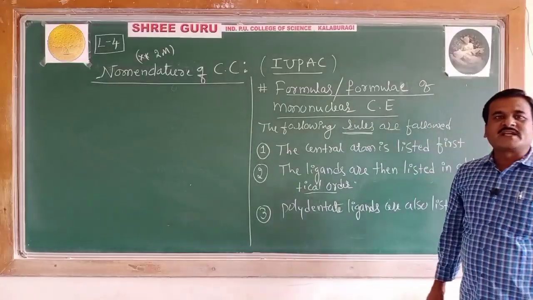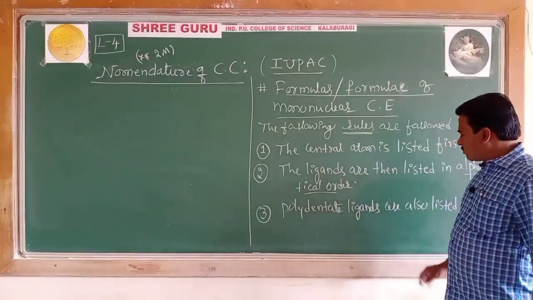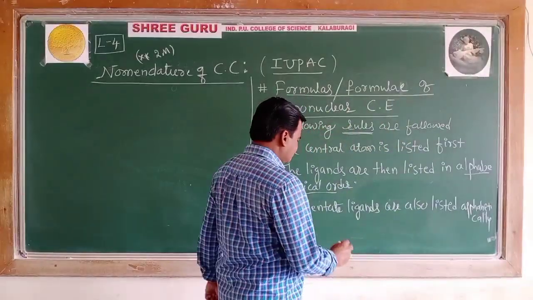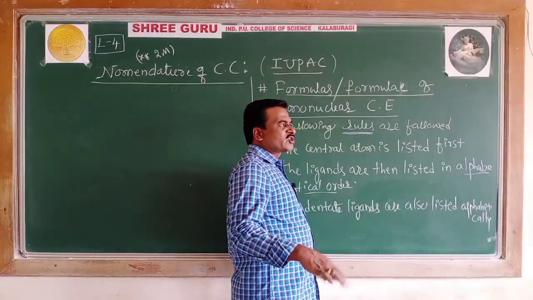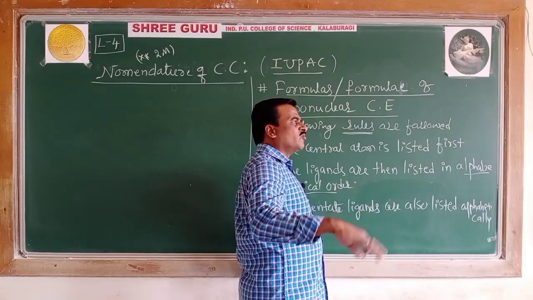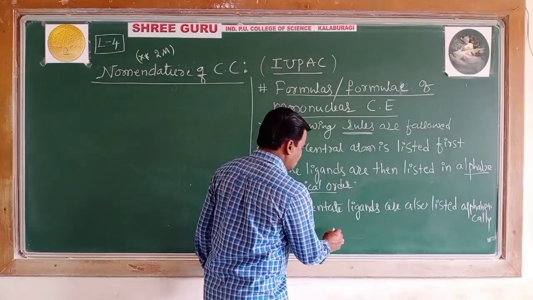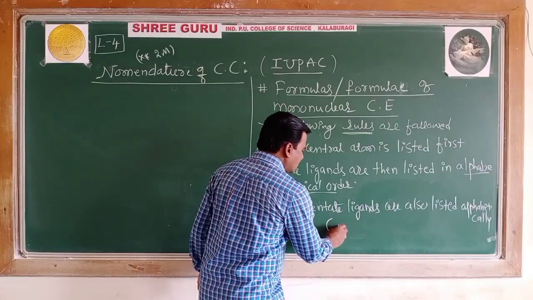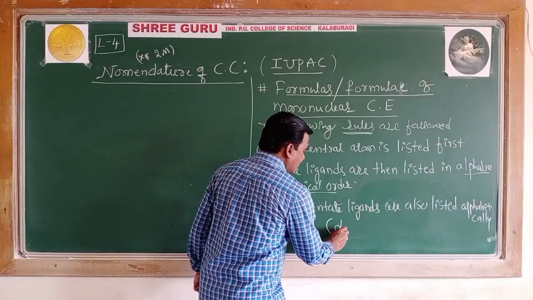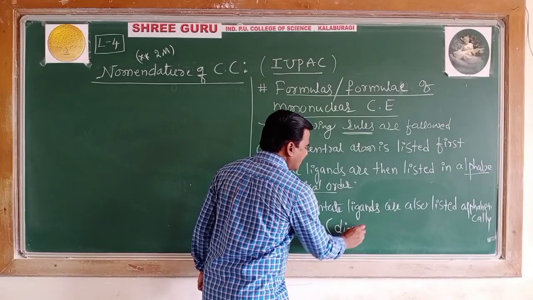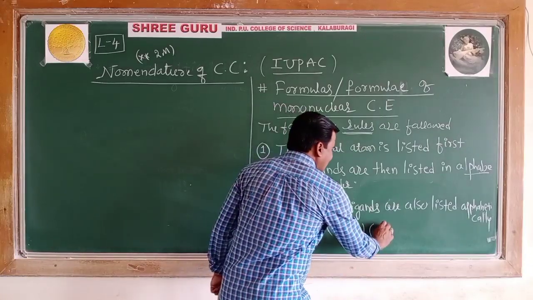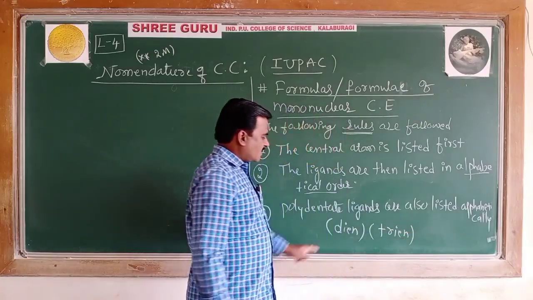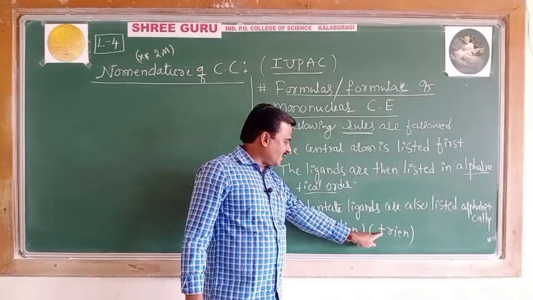in placing them alphabetically. Suppose, so polydentate ligands. If I take the ligands donating more than 2, suppose I have say diene, triene.